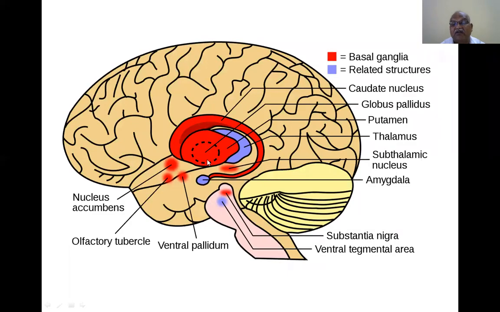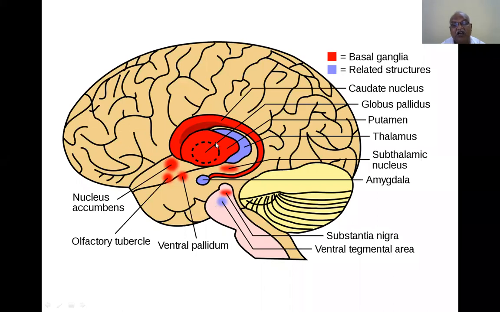Now, this is where you find all these things in an animated picture. Basal ganglia and related structures. The red part is the basal ganglia. These are related structures: thalamus, subthalamic nucleus, substantia nigra, ventral tegmental area.